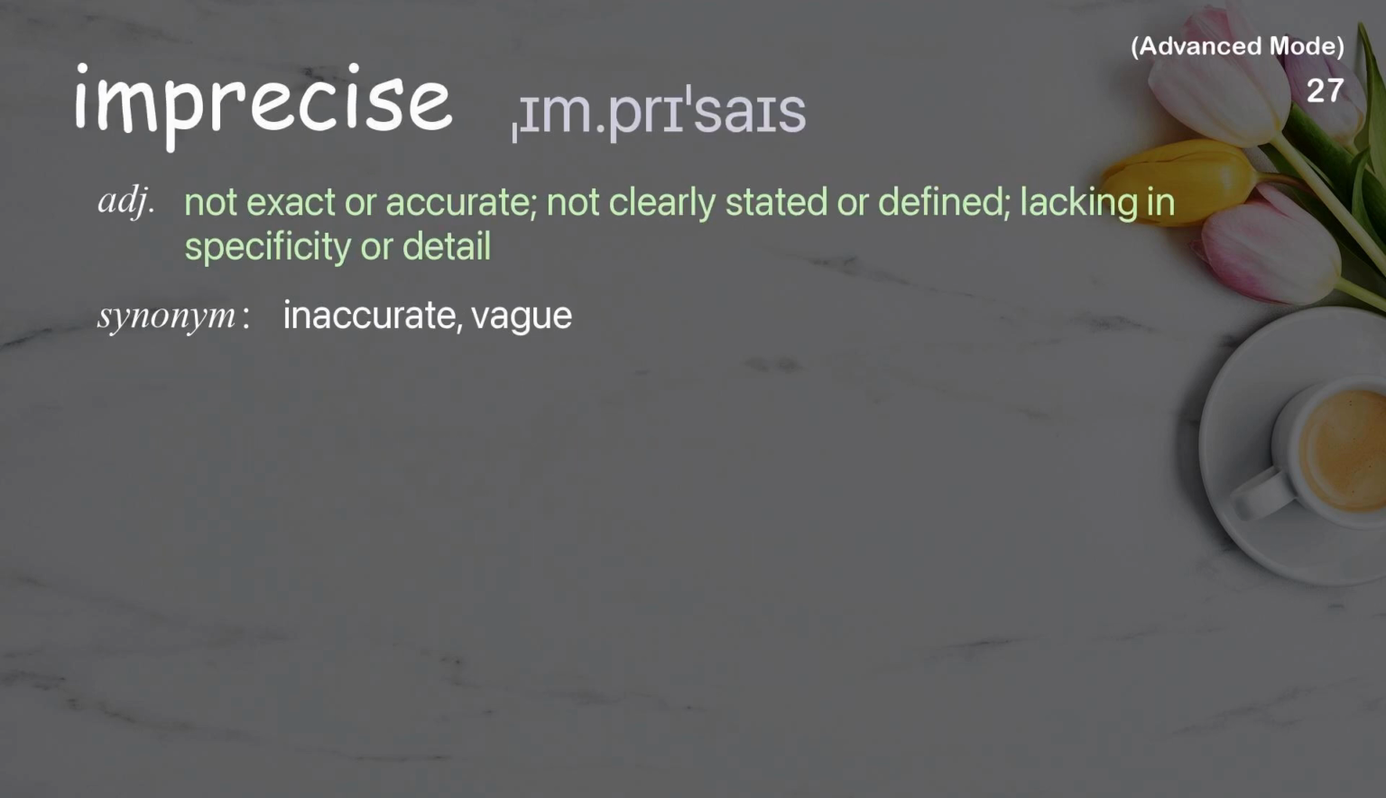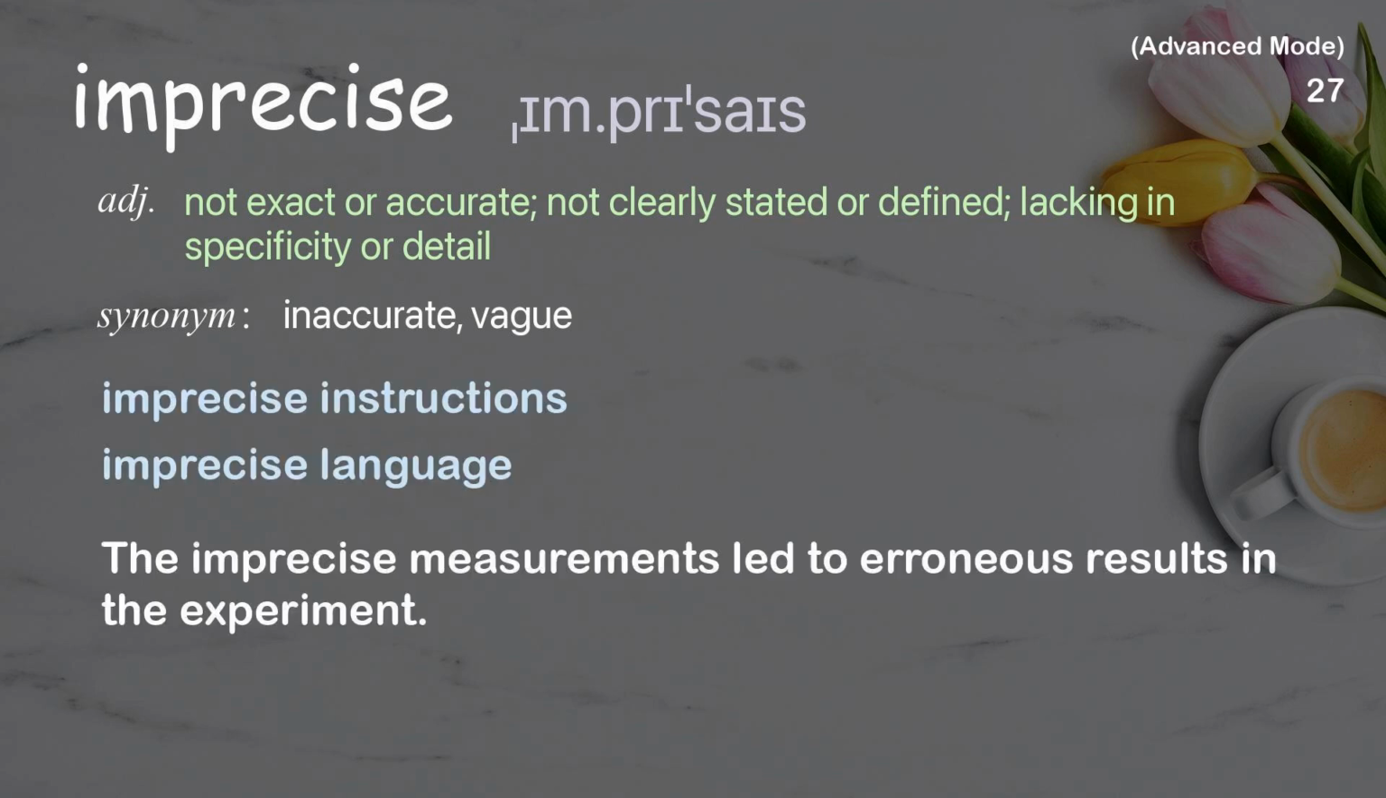Imprecise. Not exact or accurate, not clearly stated or defined, lacking in specificity or detail. Examples: Imprecise instructions. Imprecise language. The imprecise measurements led to erroneous results in the experiment.